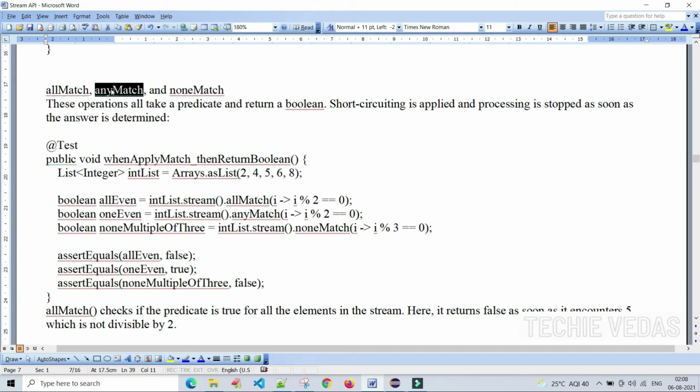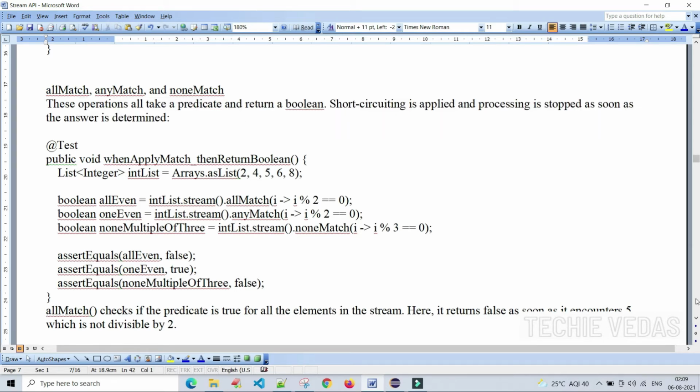If anything is matched in that element based upon the condition, do something. If none are matched, do something. These operations all take a predicate and return a boolean, true or false. Short circuiting is applied, and processing is stopped as soon as the answer is determined.